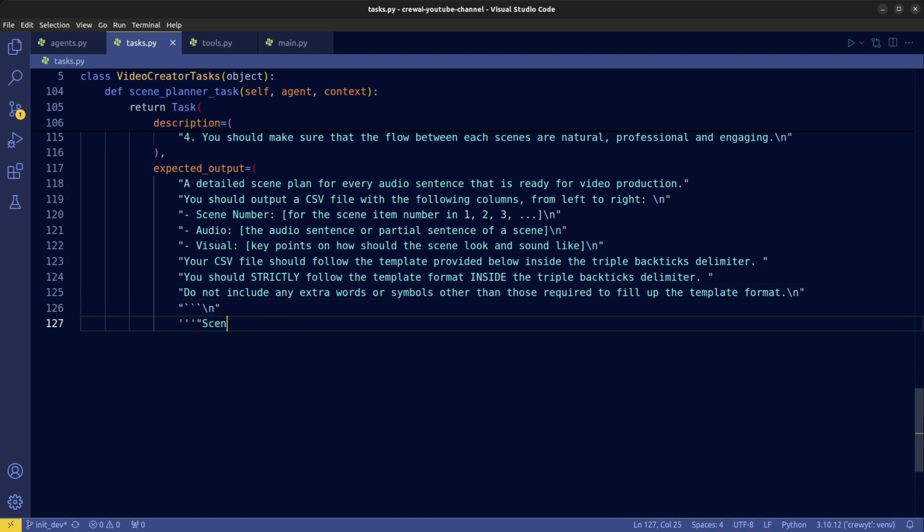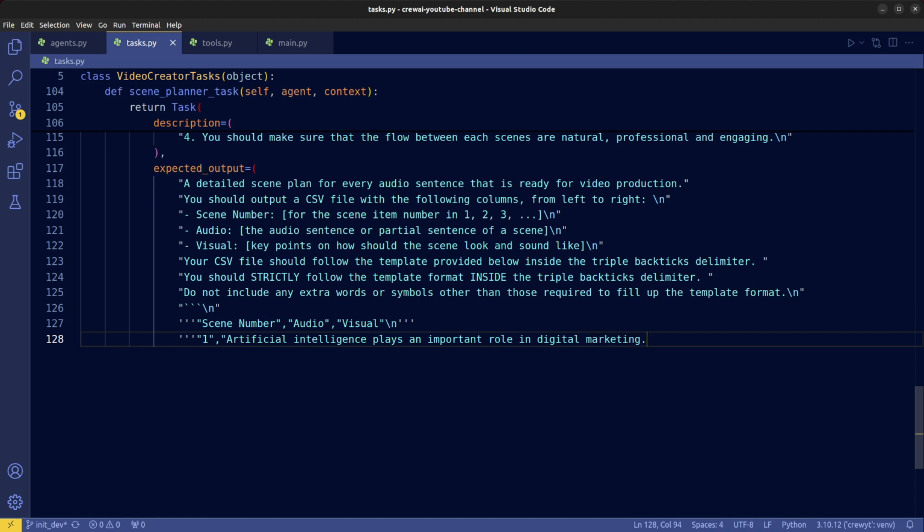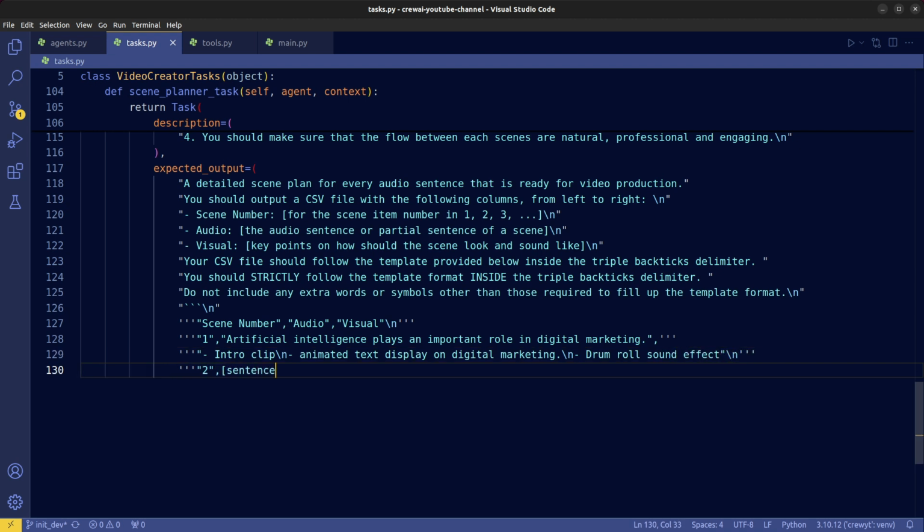The desired CSV output columns are scene number, audio, and visual. Give it some examples on the rows of the scene plan CSV file, and the remaining rows for all the scenes of our video.